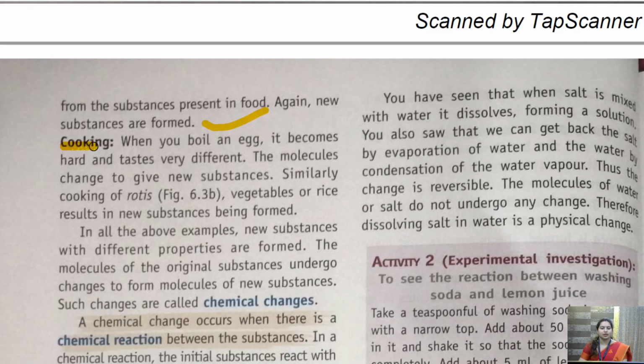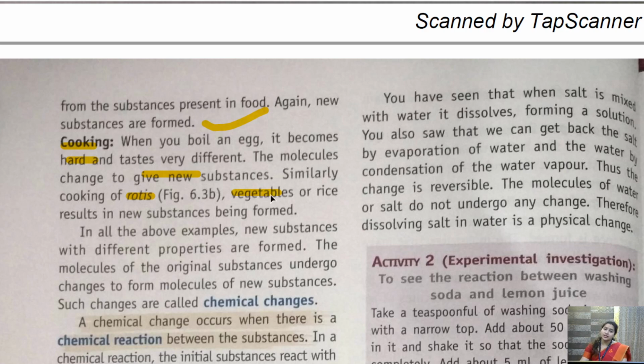Same with the cooking. Once we have cooked, the taste changes, the texture of the food changes, and if we are cooking the rotis, then also the texture changes, the color changes, everything changes. So new substance is being formed. Okay, so this is a chemical change.